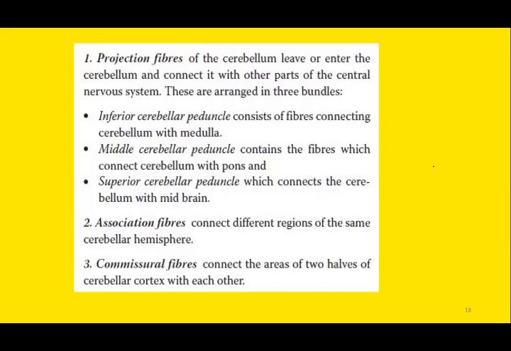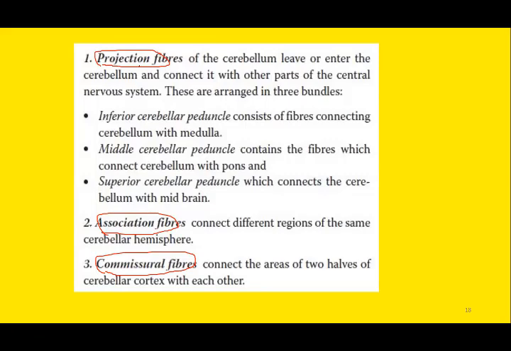So within the gray matter and the white matter of cerebellum, there are multiple types of fibers. Some of them are known as the projection fibers. Then there are association fibers. And the third type of fibers are commissural fibers. Projection fibers leave or enter the cerebellum and connect it with the other parts of CNS.